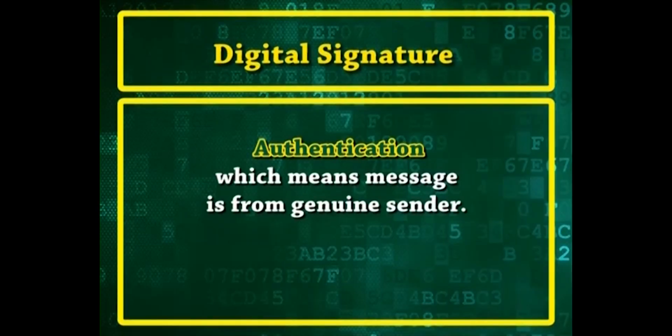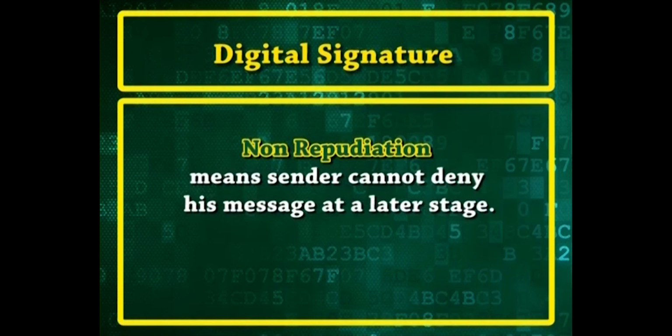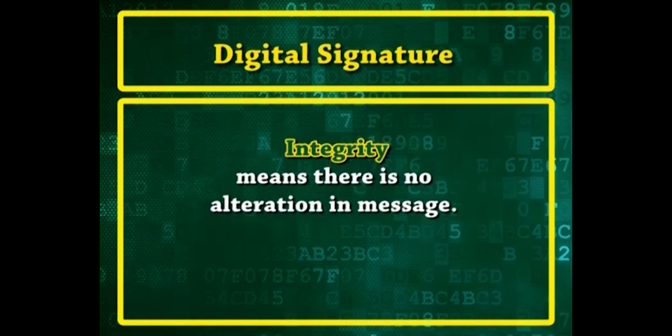We have three important terms related to digital signatures. Authentication, which means the message is from the genuine sender. Non repudiation means the sender cannot deny his message at a later stage, and integrity means there is no alteration in the message.